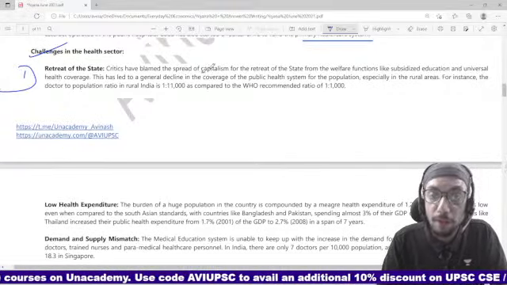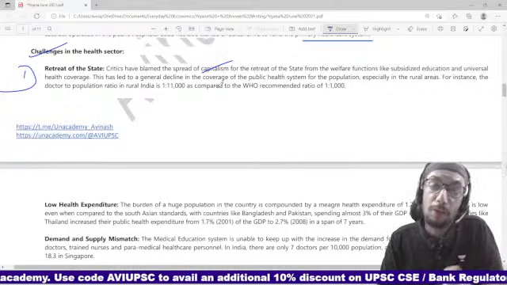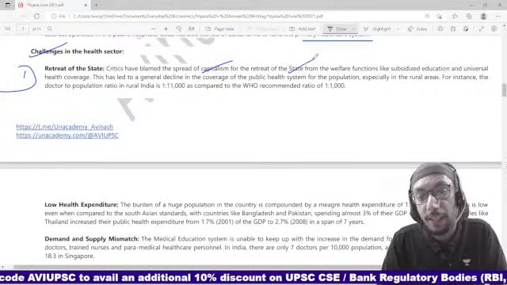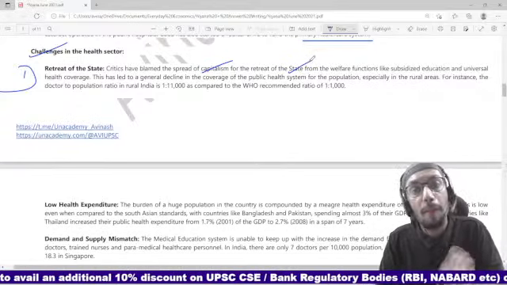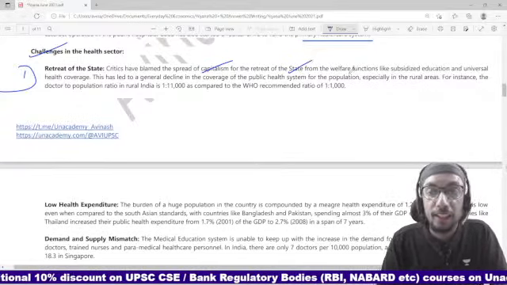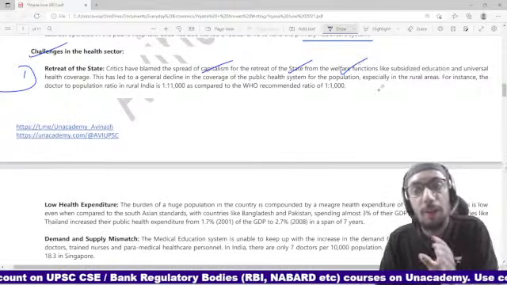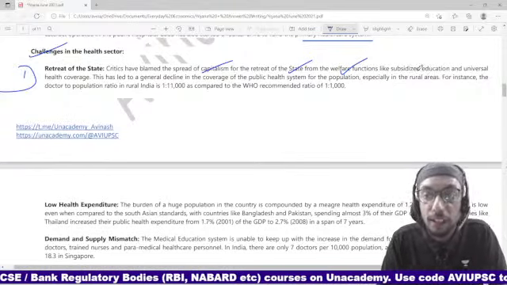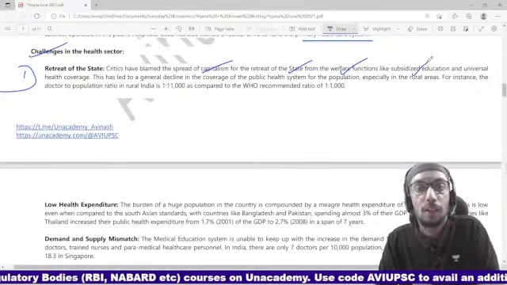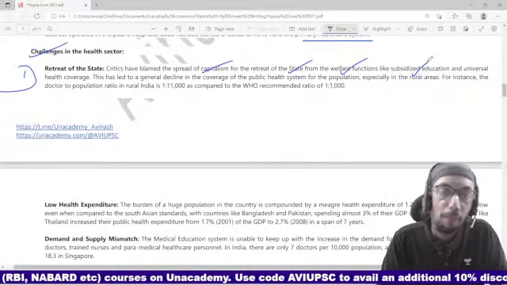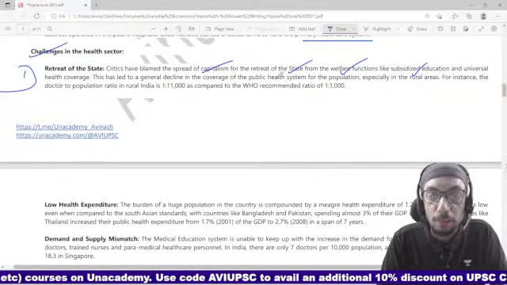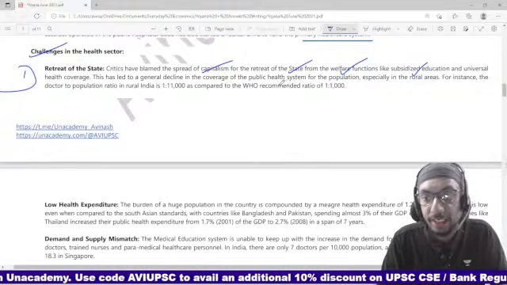Because of the spread of capitalism, the spread of market economy, the backward movement of the state, and reduced expenditure on welfare functions and public health, the public health system has undergone a decline, right?